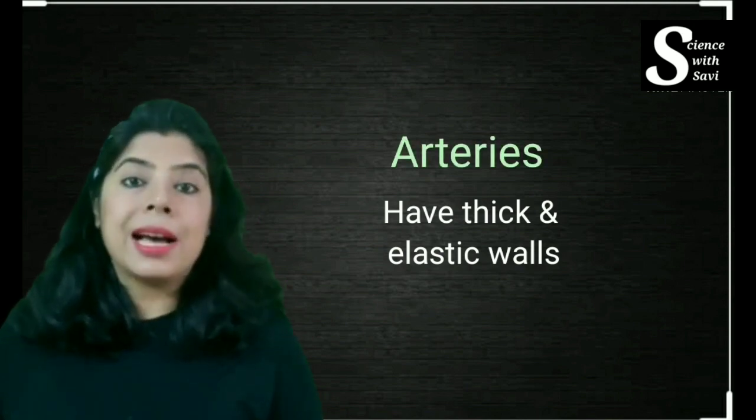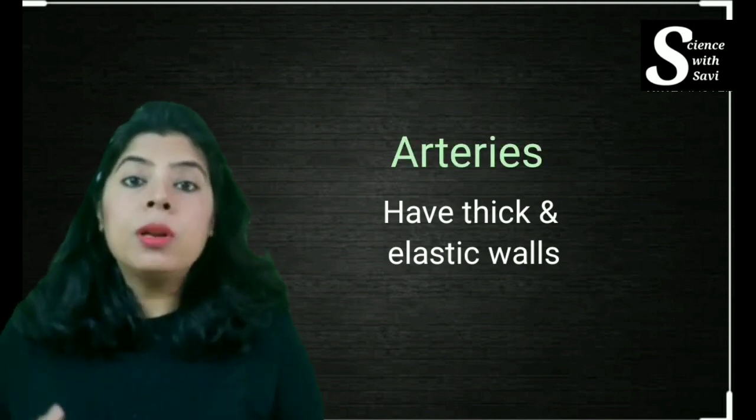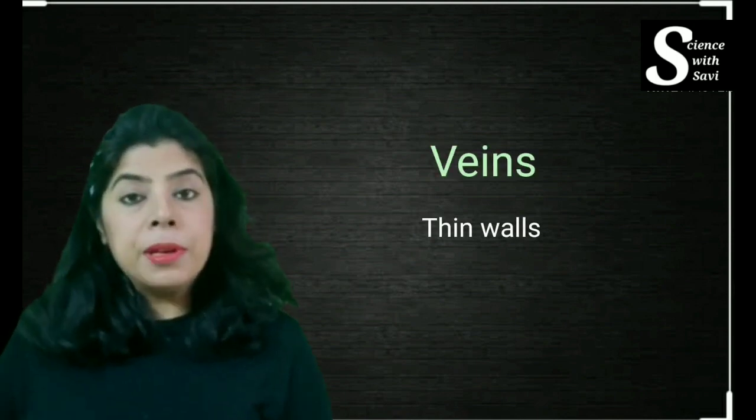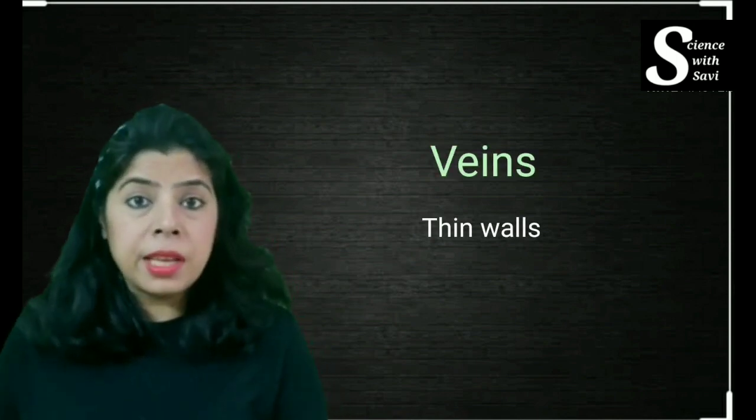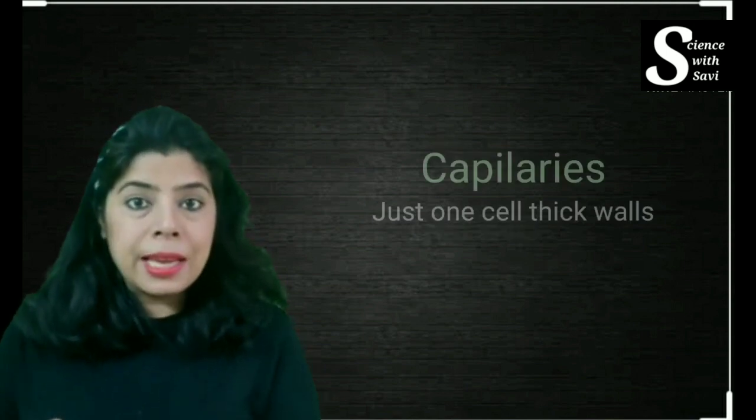Now, important thing to note here is that the arteries have thicker walls. They are more elastic because more blood flows in the arteries. Okay, a greater volume of blood flows in the arteries, so they have to be very elastic. So they are thicker. The wall is more elastic. The veins, the walls are thinner than that of the arteries, and the capillaries, the walls have to be very, very thin because the exchange is taking place.